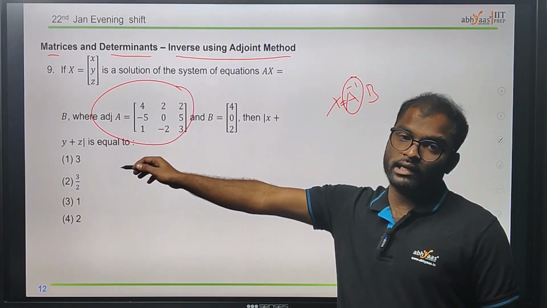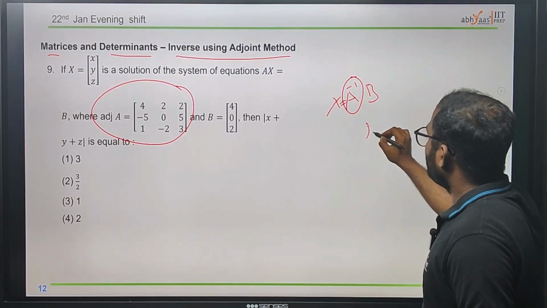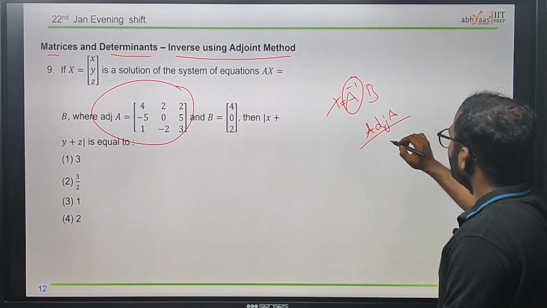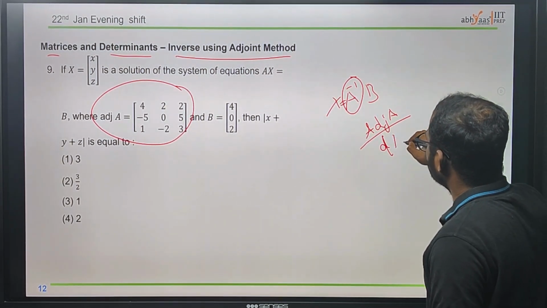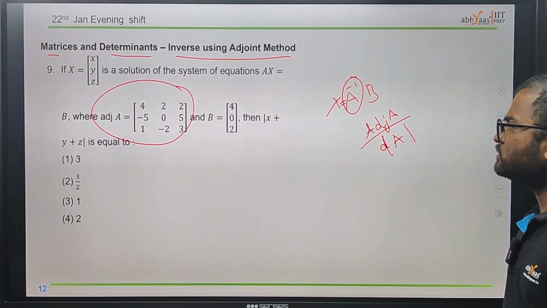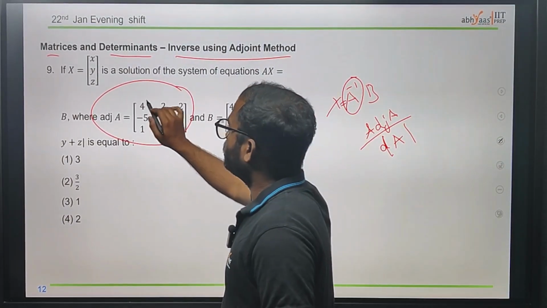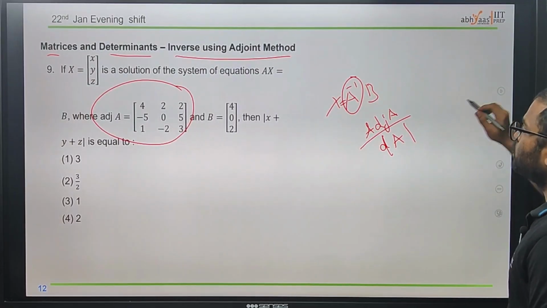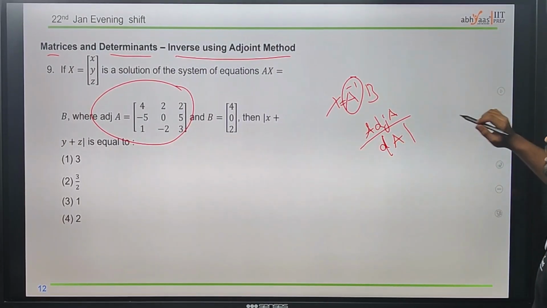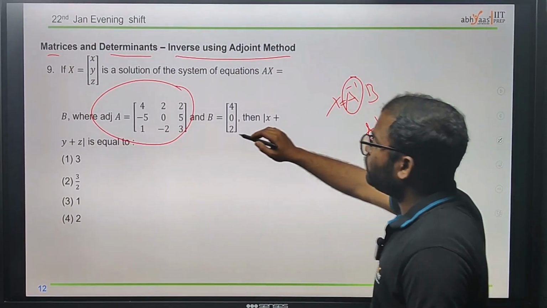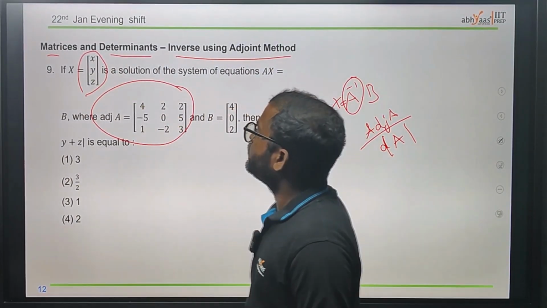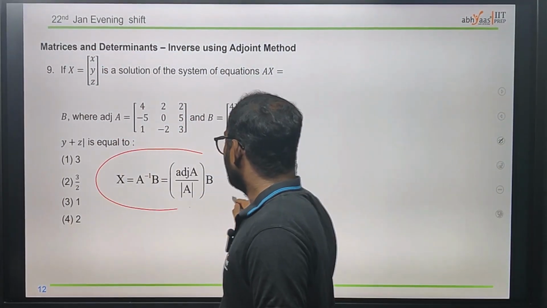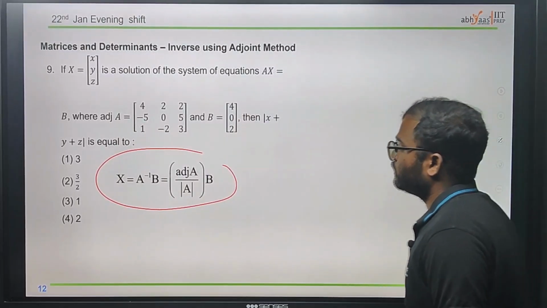They have already given the adjoint. We know A inverse is nothing but adjoint of A divided by determinant of A. Just finding that determinant will be easy for us to do. They have already given x, we need to find this x, or they already assumed it. We have to make it adjoint of A over modulus of determinant of A.